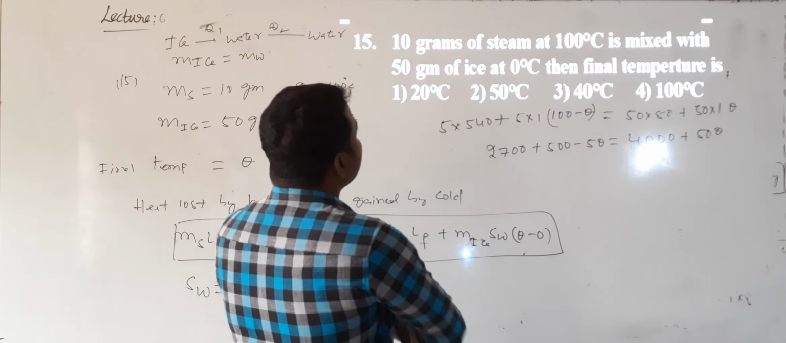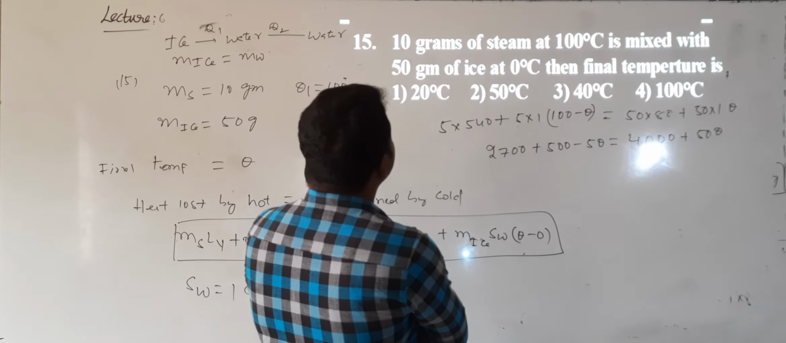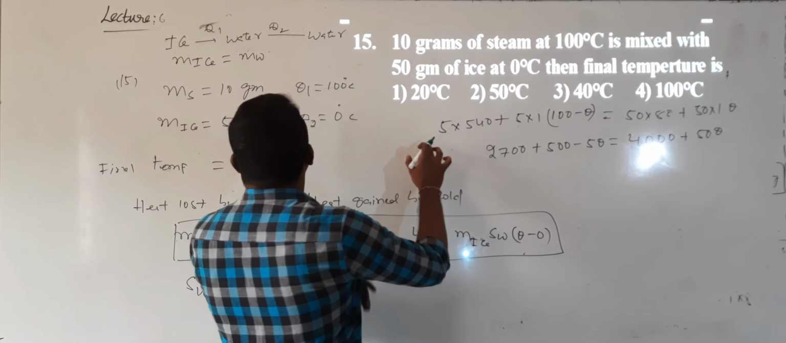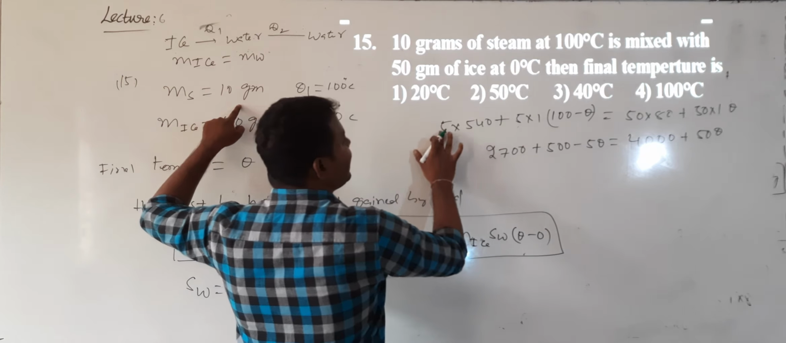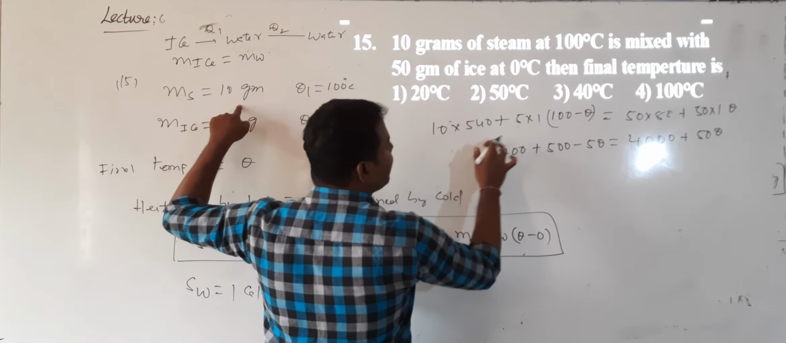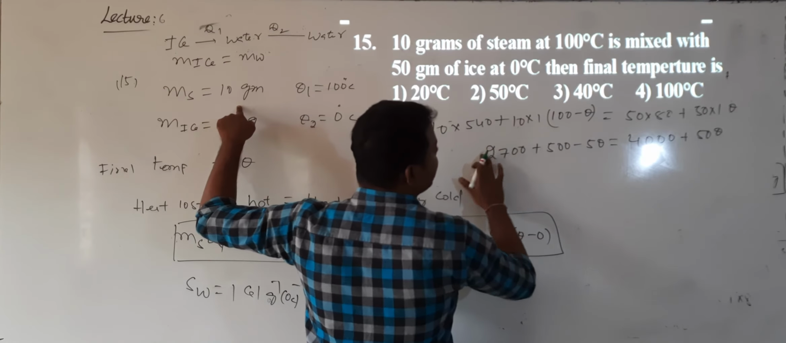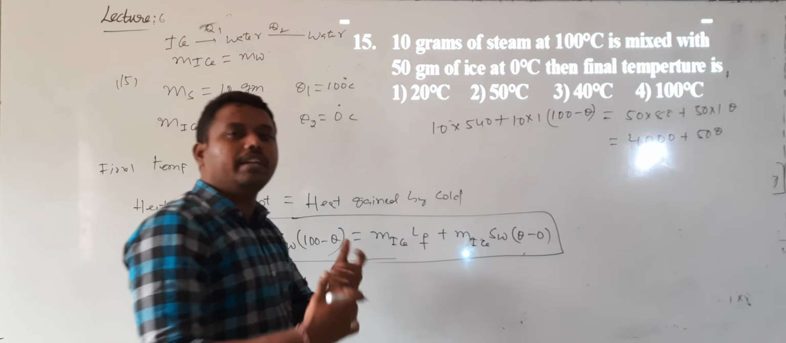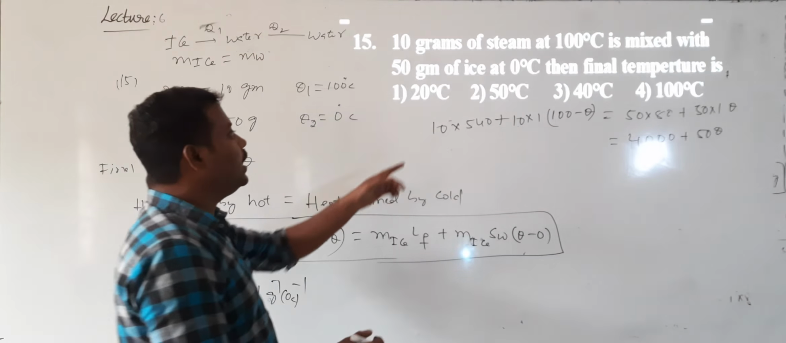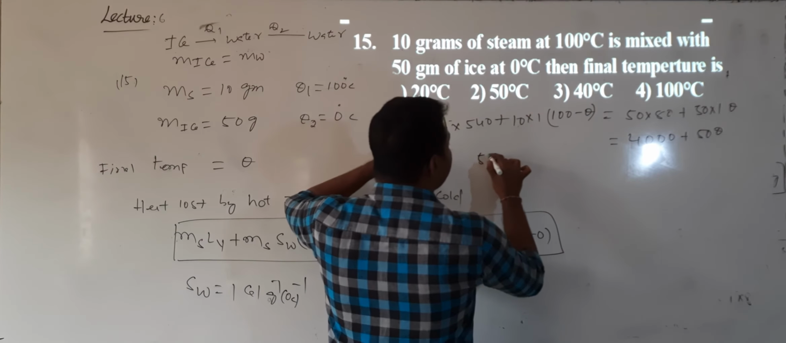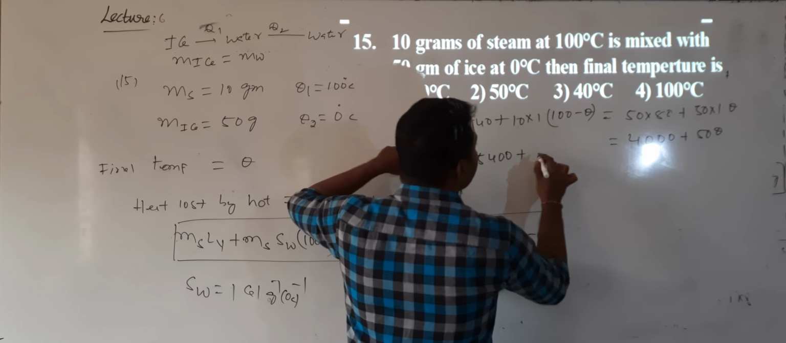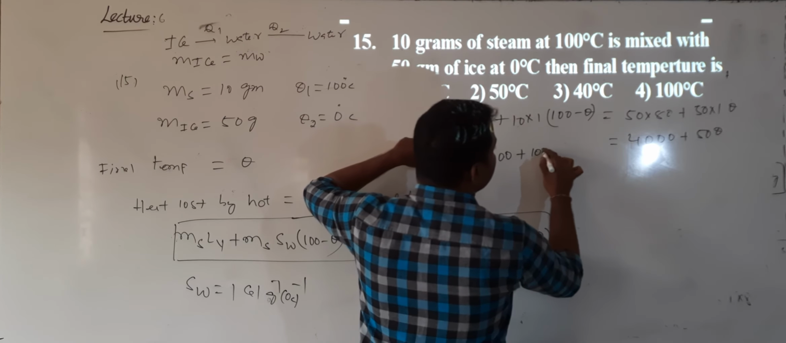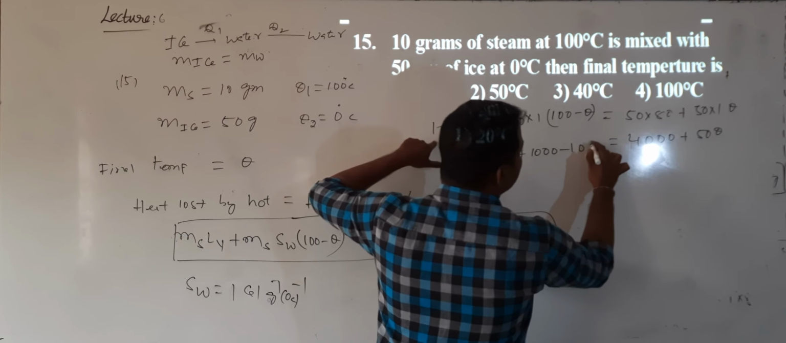Is it okay now? So what is the mass of the ice? Mass of the ice is not 5 gram, it is 10 gram. Here I need to write 10. Here also 10. See, one small mistake will make a large difference in the answer. So then 10 into 540, that is 5,400, plus this is 1,000 minus 10 into theta.